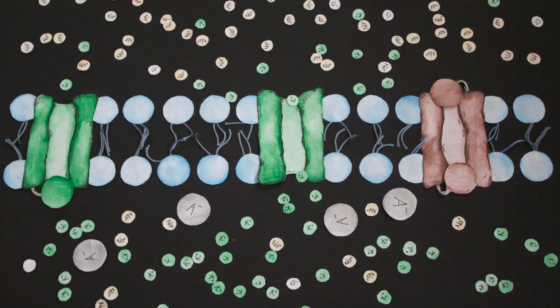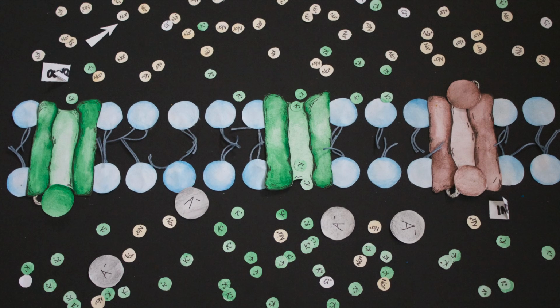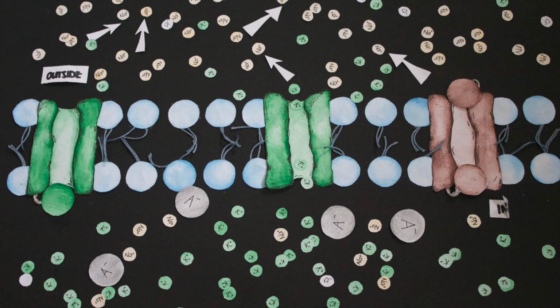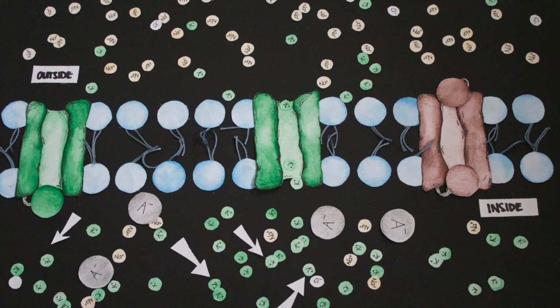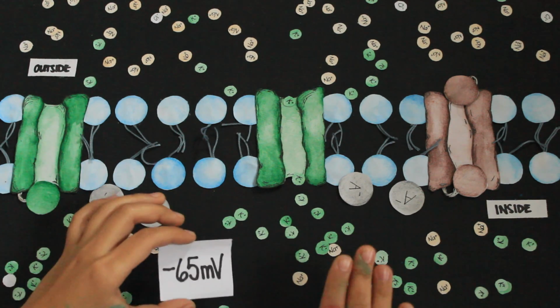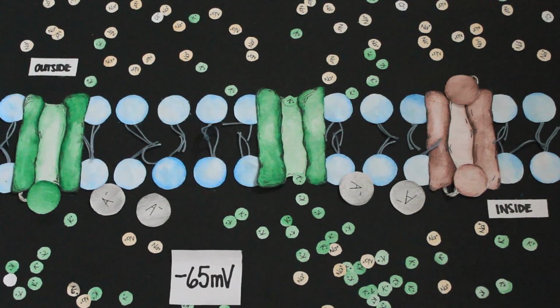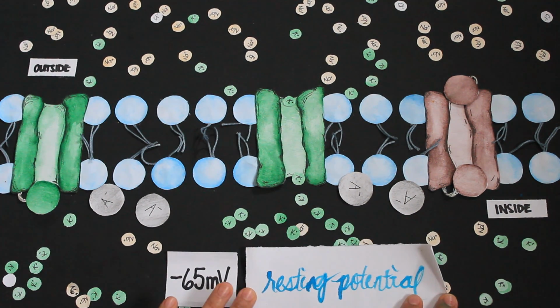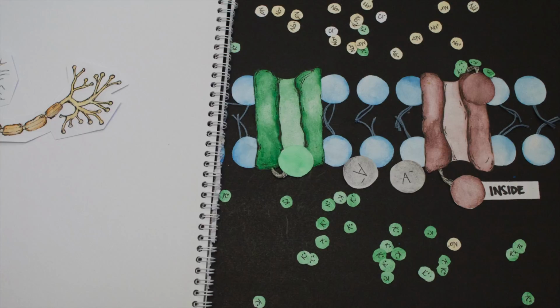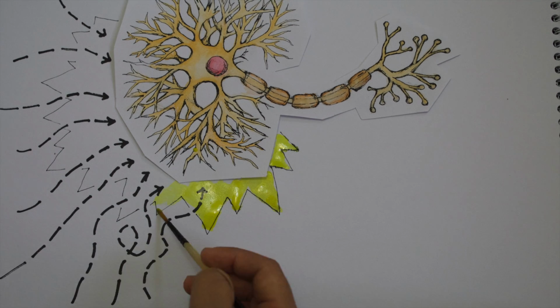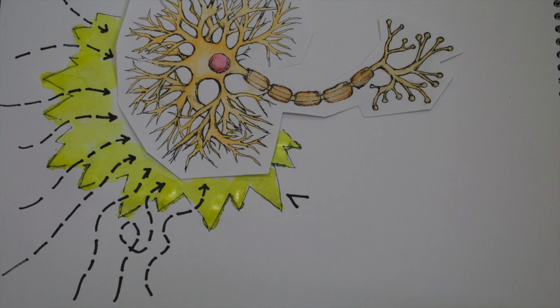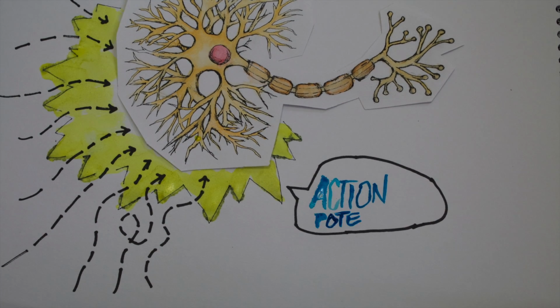At rest, there is a high concentration of sodium outside of the cell versus the inside, and a high concentration of potassium ions inside relative to the outside, creating a net negative charge of about negative 65 millivolts. This is called the resting potential. A neuron becomes active when enough stimuli at the dendrites creates a change in the neuron that eventually reaches the axon, creating an action potential.